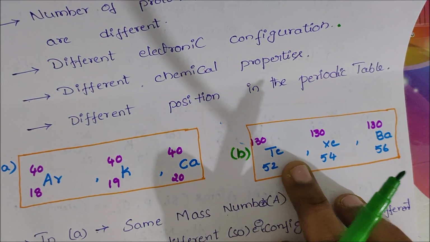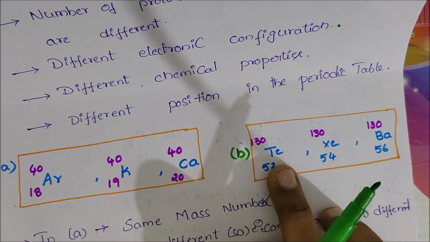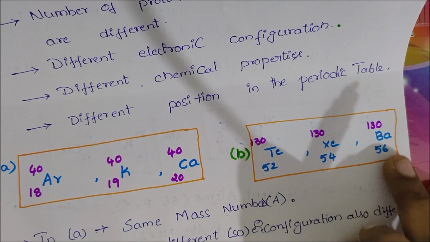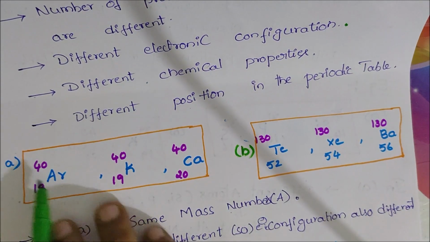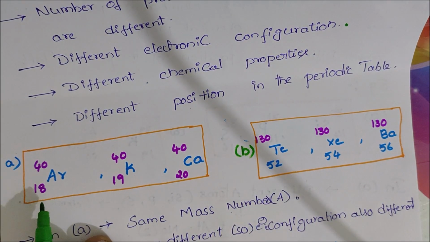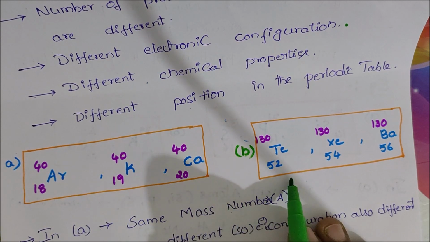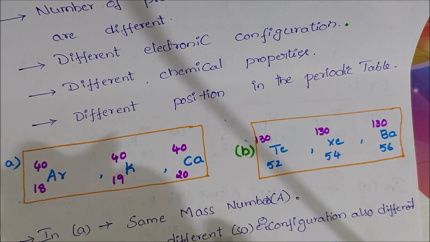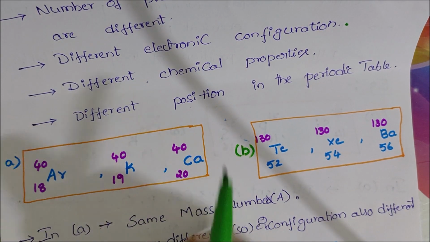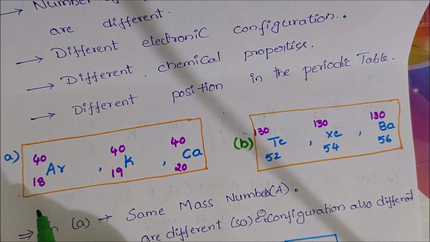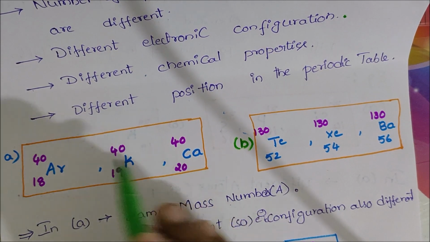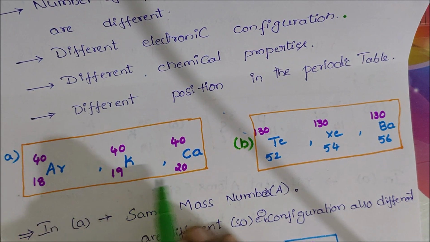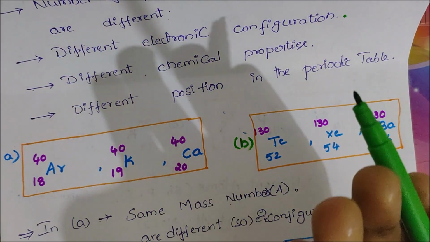And the second example: tellurium, xenon, barium. Tellurium 52, 130; xenon 54, 130; barium 56, 130. We observe that the atomic numbers of those sets are different, but the mass number is the same. In isotones, the atomic number is the same and the mass number is different.